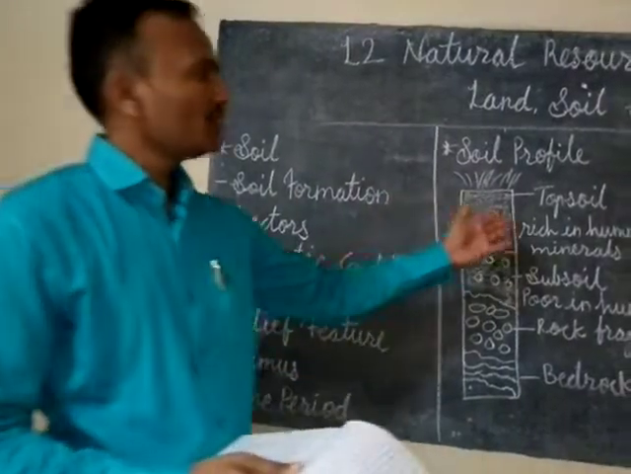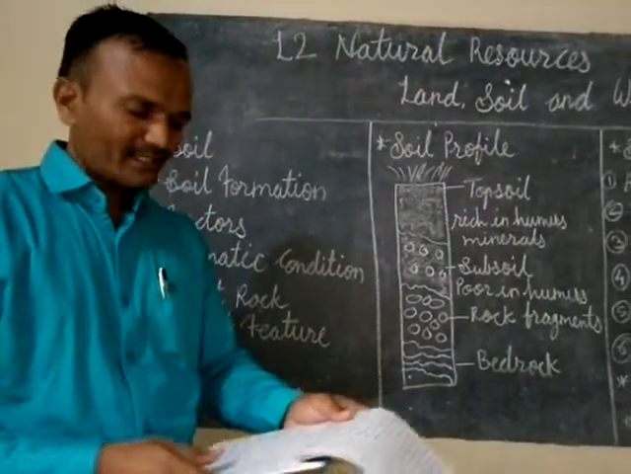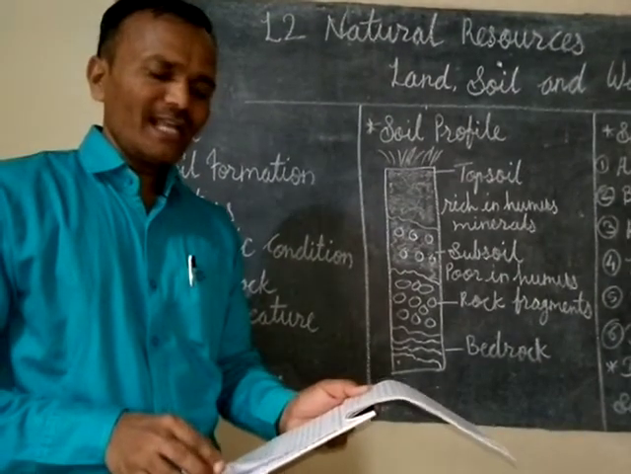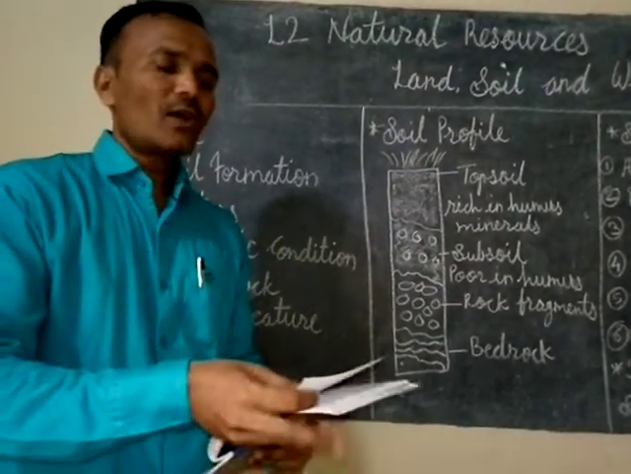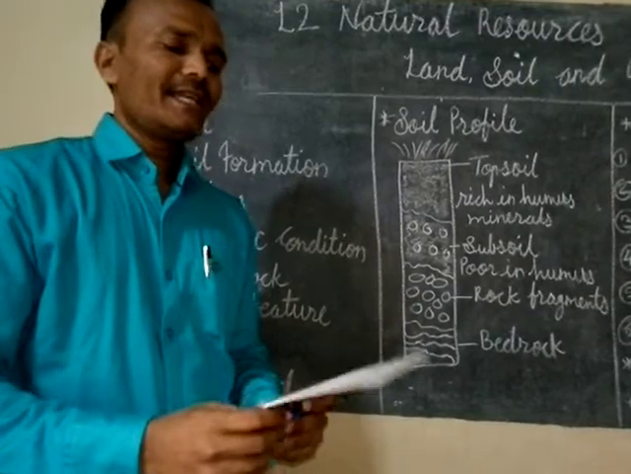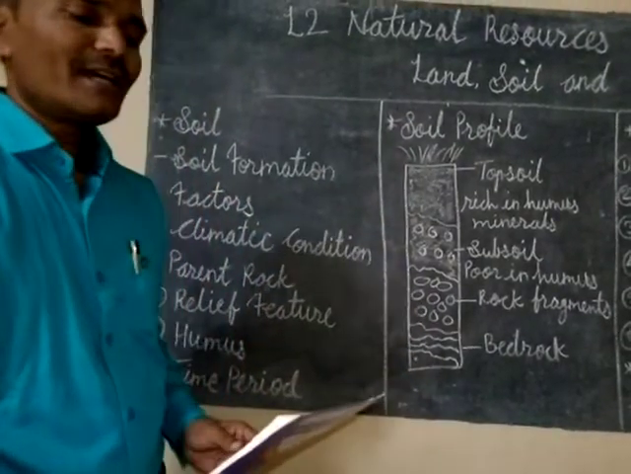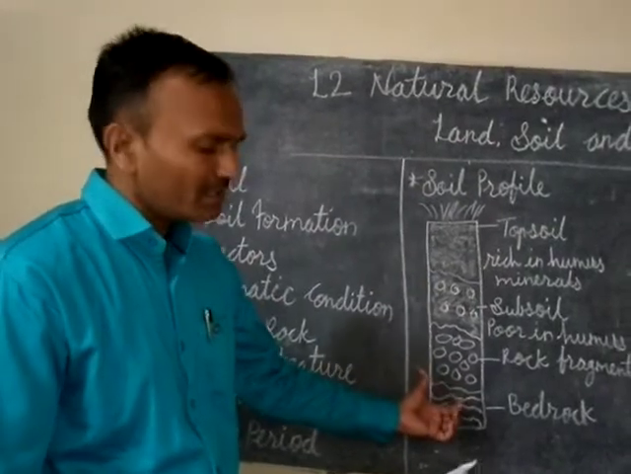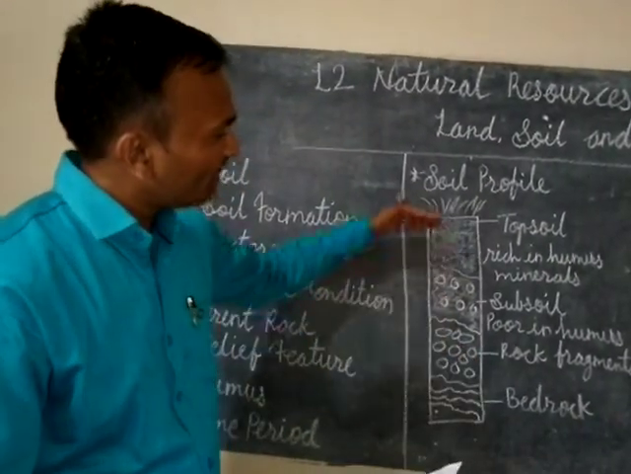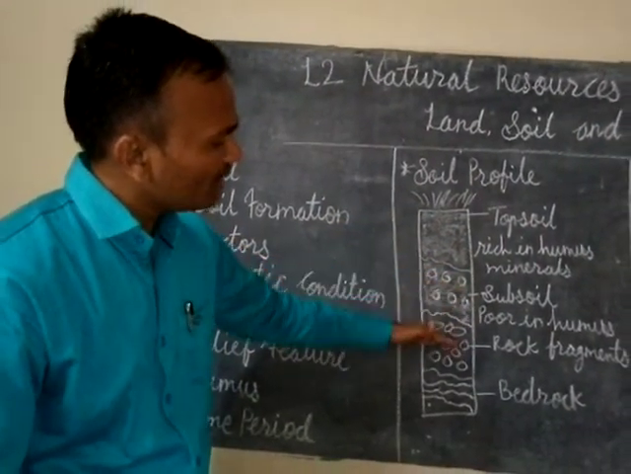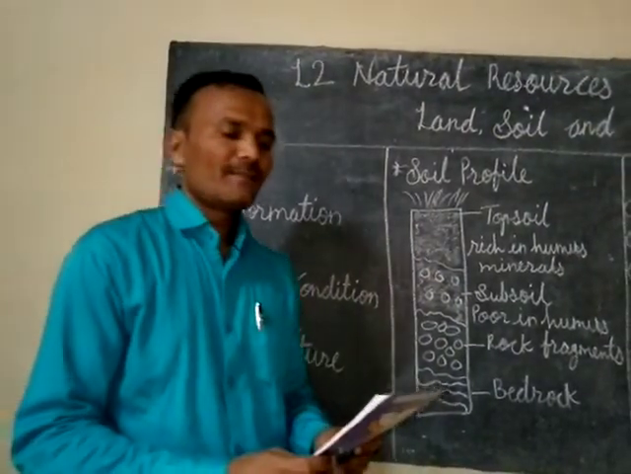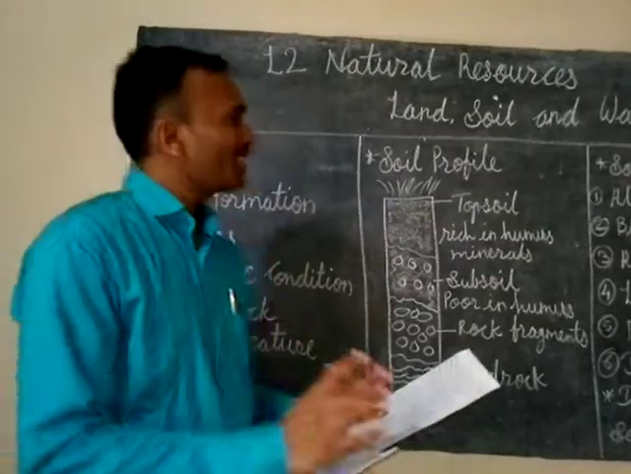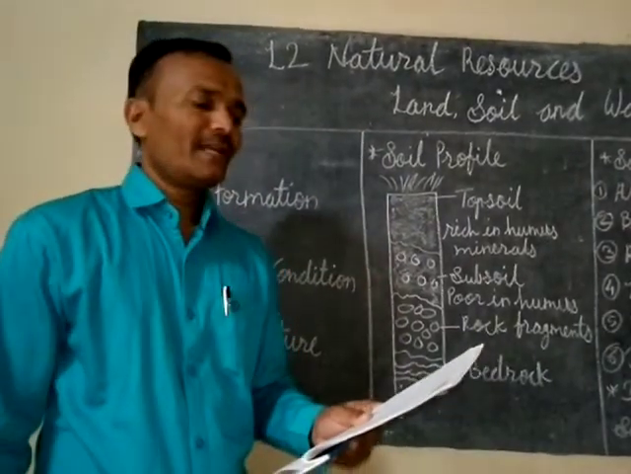Now we are going to turn towards our next point, that is the soil profile. We know that soil develops into horizontal layers. If we take a vertical cut of the earth, then you can easily find all these layers of the soil. These horizontal layers of the soil are called the soil profile.